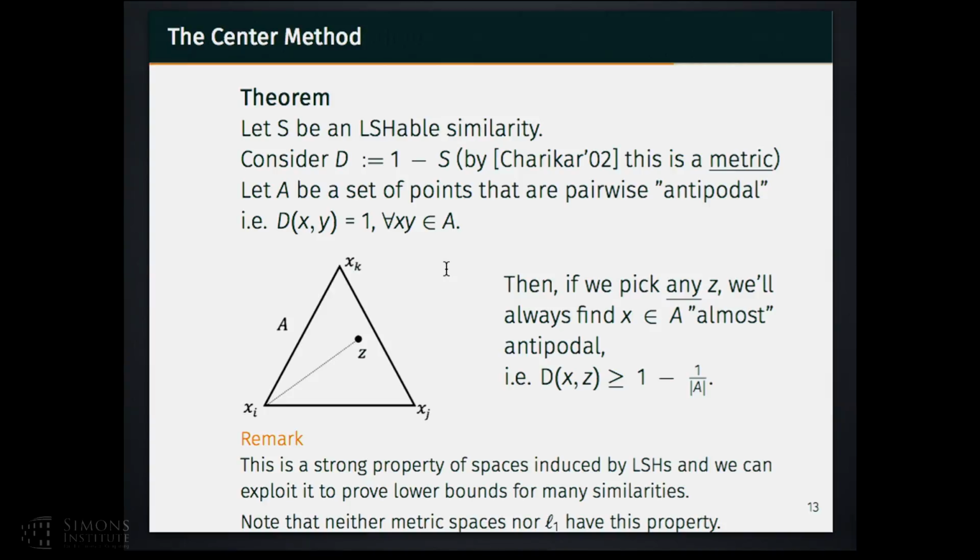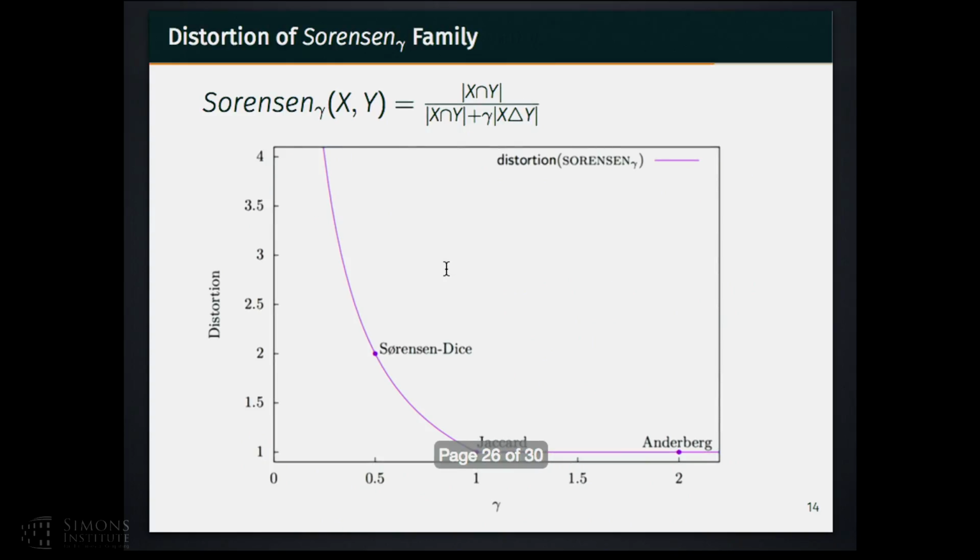Please note here that neither metric spaces nor L1 spaces have this property.